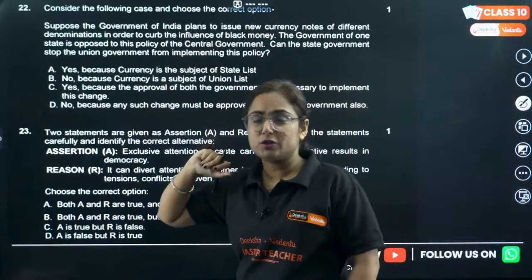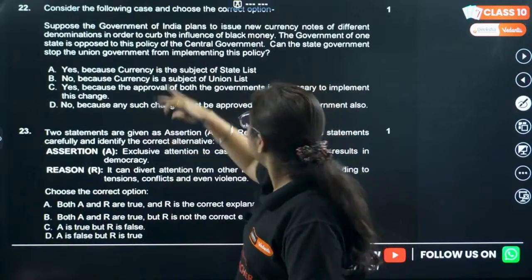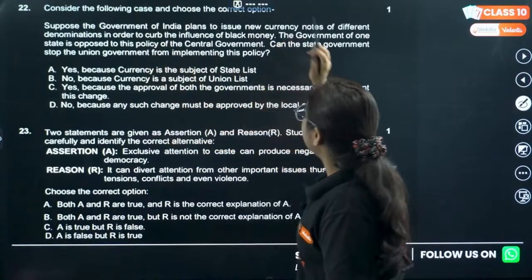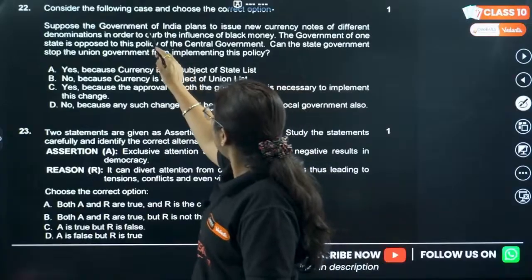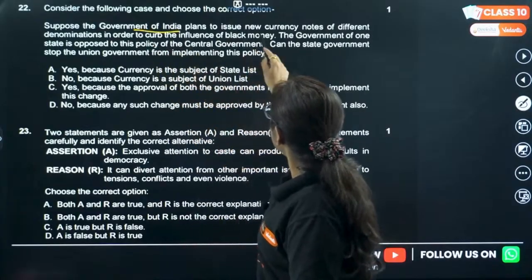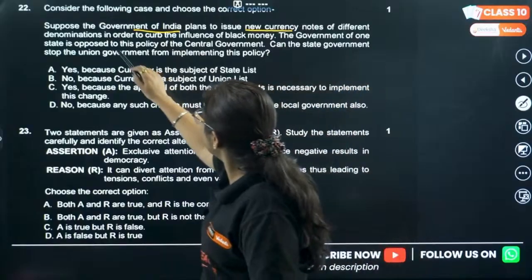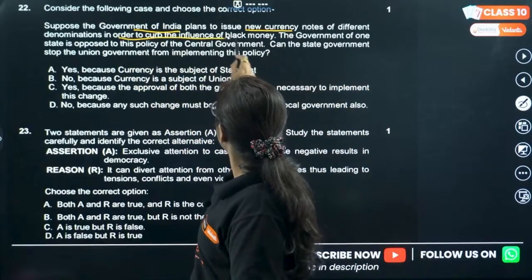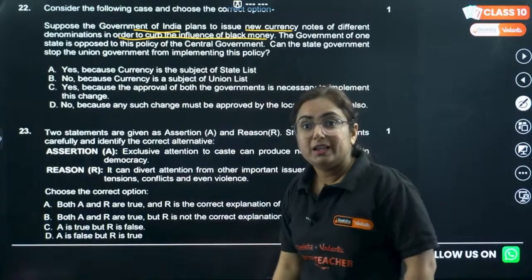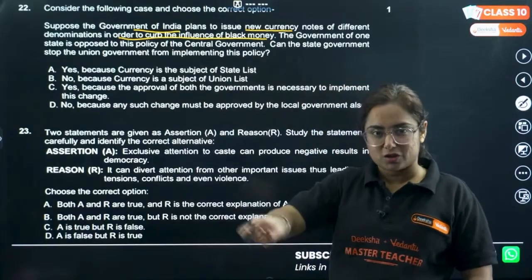Question number 22. Long question, easy one. Consider the following case and choose the correct answer. Suppose the government of India plans to issue new currency notes of different denominations in order to curb the influence of black money. This is something known as demonetization, which happened in India.